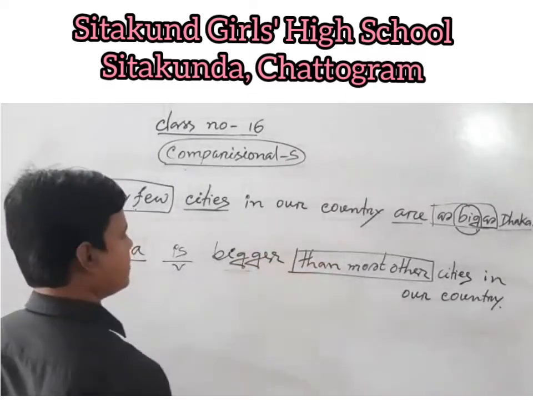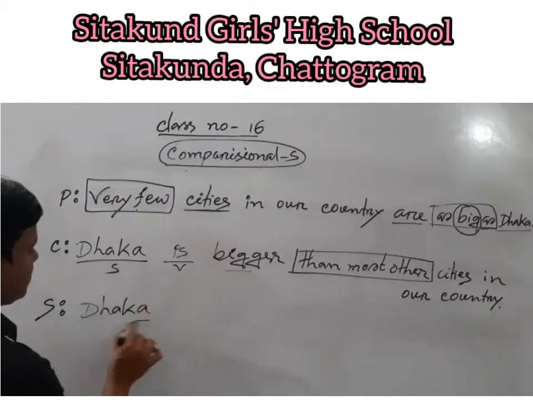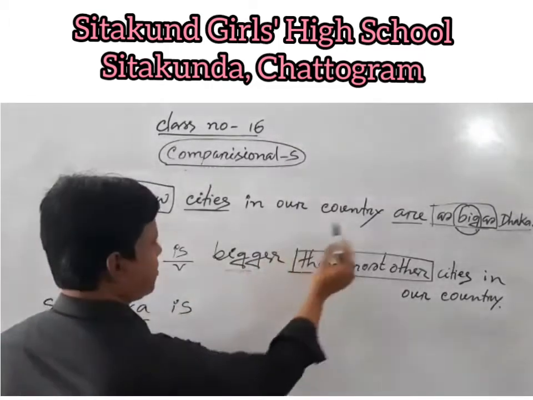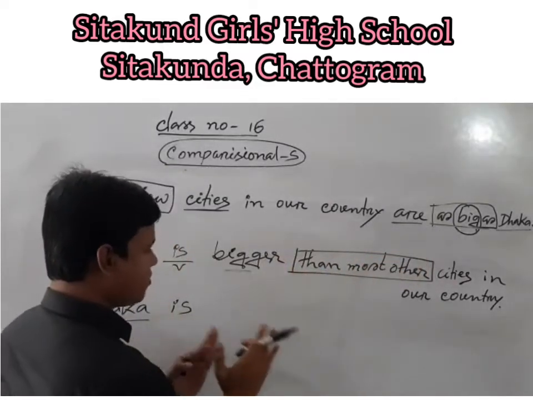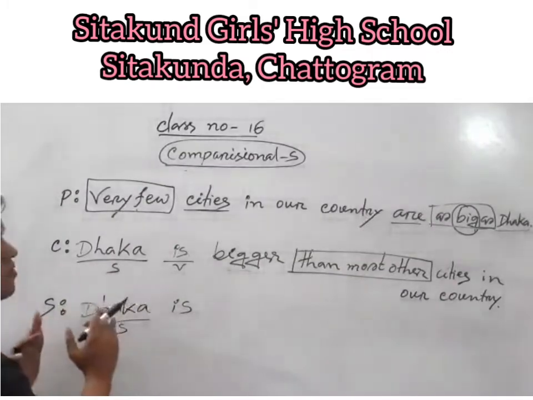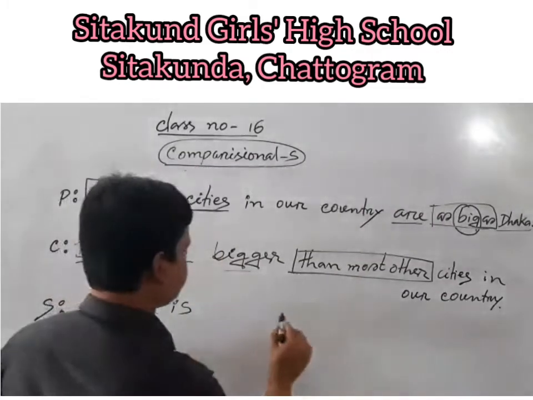Now superlative. Dhaka is big, will be biggest, because we are going to discuss superlative, so big will be biggest, the superlative form.